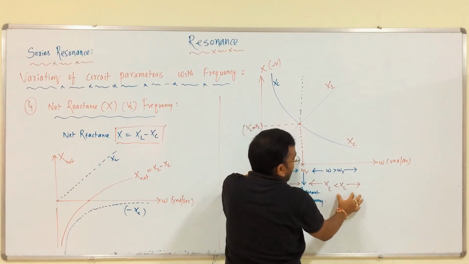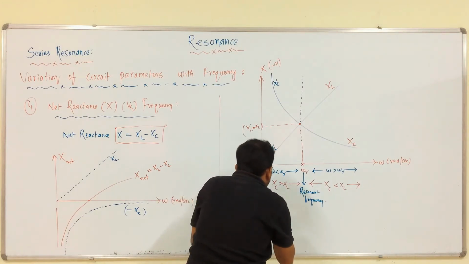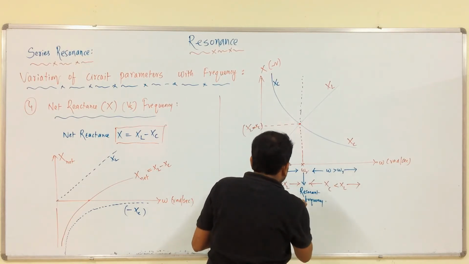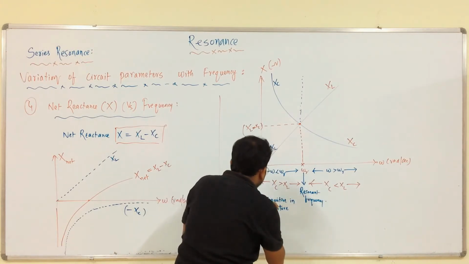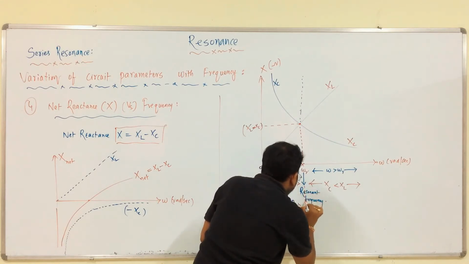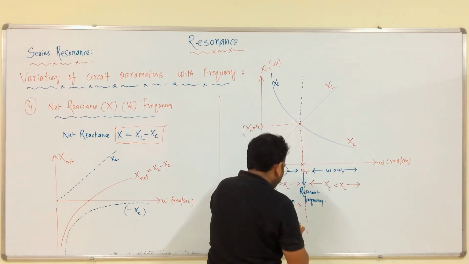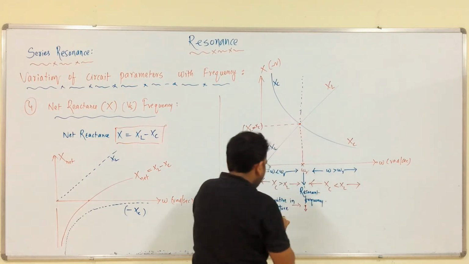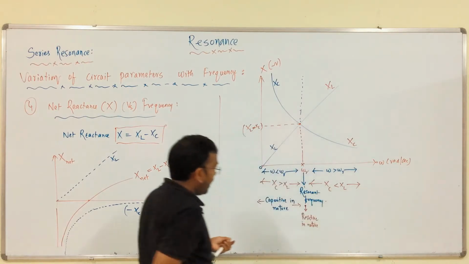In this case, the inductive part is more. In this region, the capacitive part is more. Means the circuit is capacitive in nature. At this omega r, at this point, it is resistive in nature. I think you got my point, right?